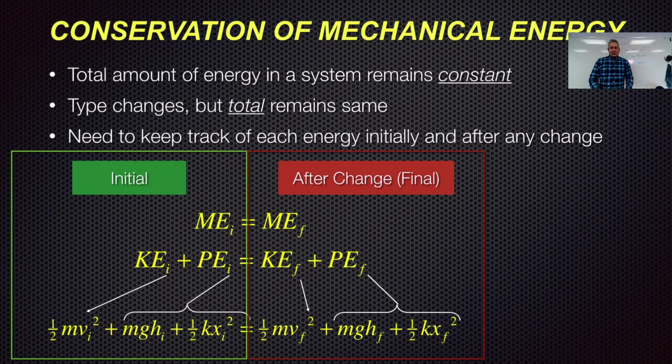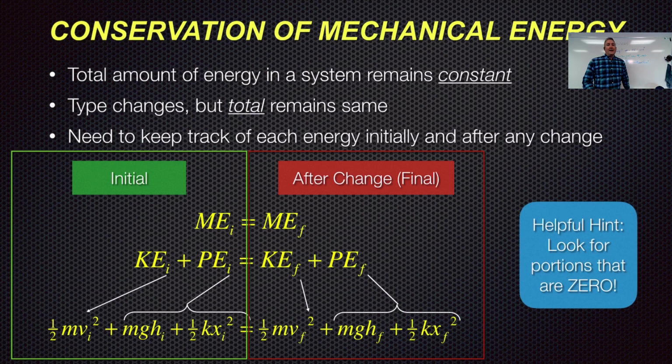All right? So we look at initial and final, but it doesn't necessarily have to be the absolute initial, the absolute final. It can certainly be any point in time, as long as we're looking at all 3 types of energy at the same point in time. And we're asking these 3 questions: Is it moving? Does it have height? Is there stress or strain? And oftentimes we can find spots where only one of those exists. So it simplifies our formula tremendously, because the other 2 would be 0. Okay? So that's really what you want to do when you're given situations like this.